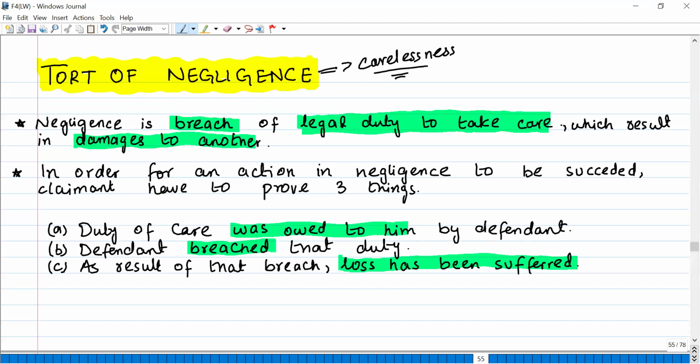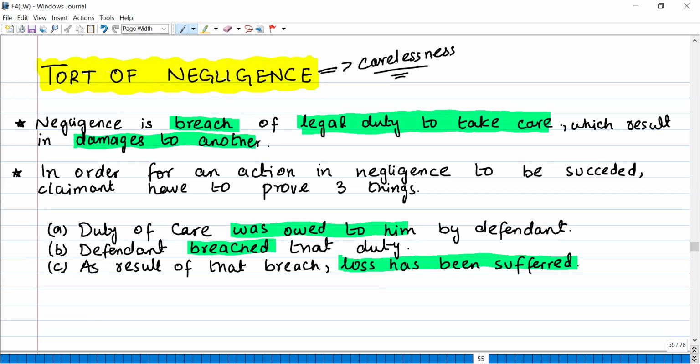It is the duty of the park owner to take reasonable actions for preventing others from going close to the poisonous berries. Like, for example, he can put up a board and write that these are poisonous berries, you should not eat them. But he should cover that area in which there are poisonous berries. So in this case, the park owners owe a duty to the claimant.